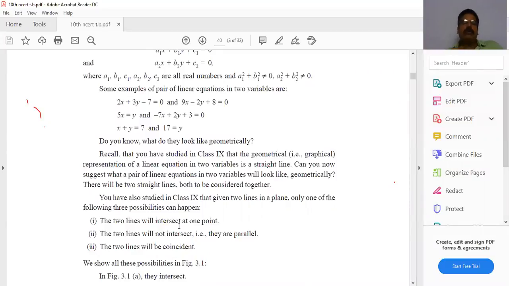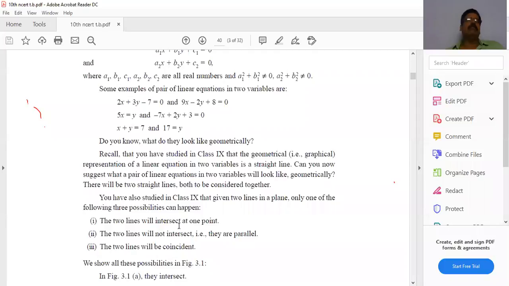Here we have to draw for the first equation. You get one straight line, that means 2x plus 3y minus 7 equal to 0. If you draw, you get one straight line, and another equation 9x minus 2y plus 8 equal to 0. If you draw the other equation, two equations you can draw. How to draw, you know.